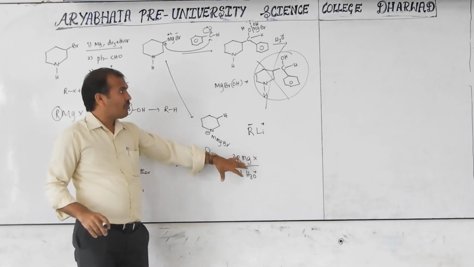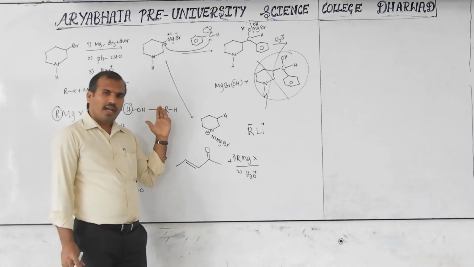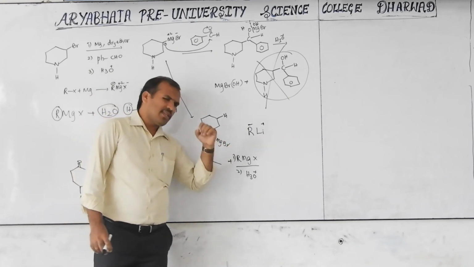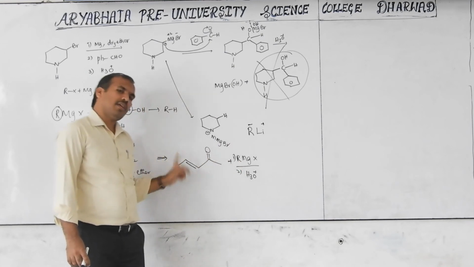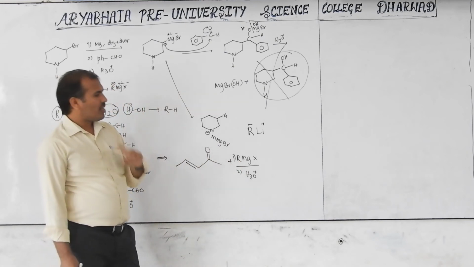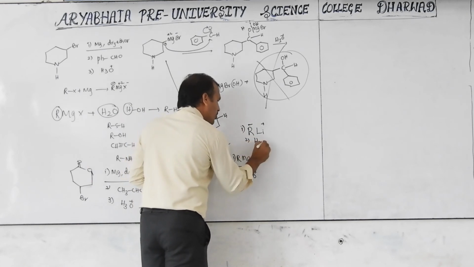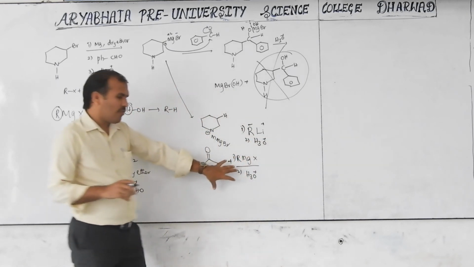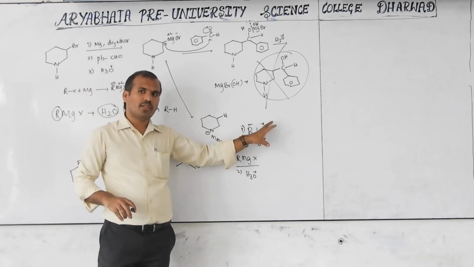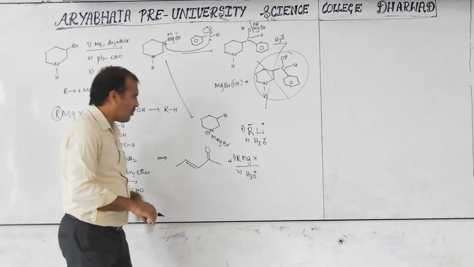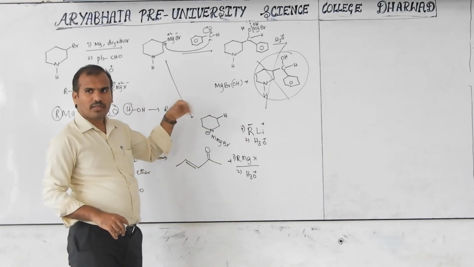Whatever reaction we studied with the aldehyde, ketone, esters, acid halide, it also gives the same product. That's why I am not discussing it. The textbook may not give it, but in competitive exams they will ask with this. First step this, second step is H3O plus. Whatever product forms with RMgX, the same product forms with this also. That you have to remember. Because here also the negative group is attached to the same double bonded carbon, you will get the same product.